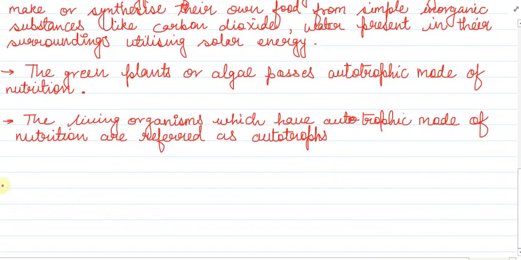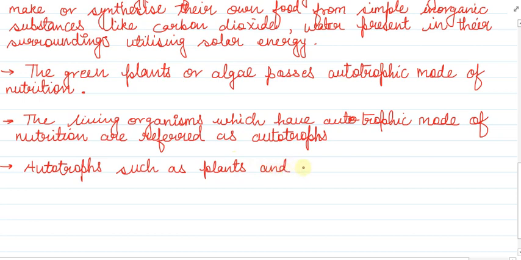So we will say here autotrophs such as plants and algae possess chlorophyll.